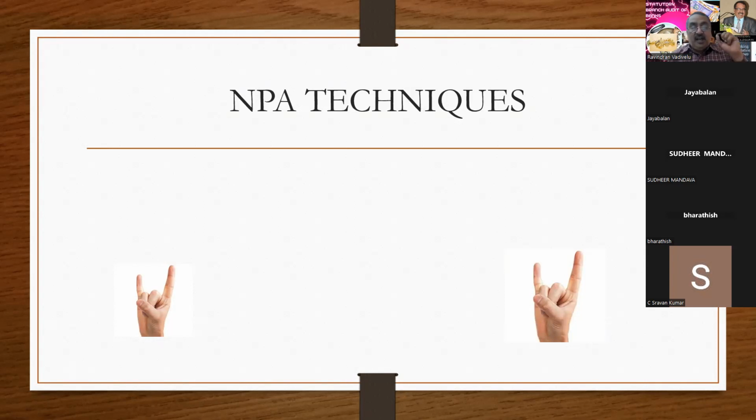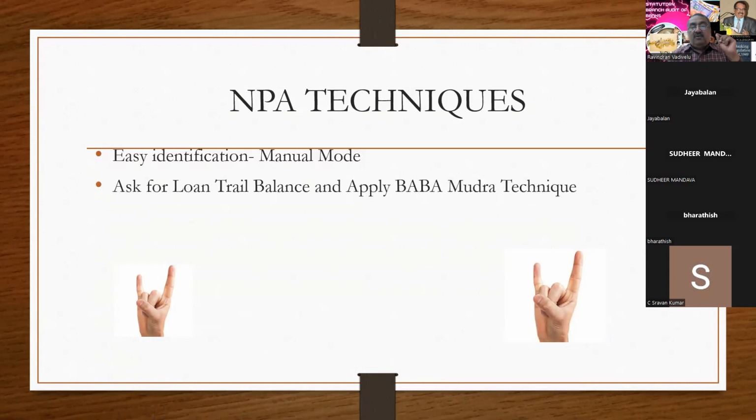Before that, you have to ask for the loan trial balance. Easy identification is a manual mode. You have to ask for the loan trial balance, then apply Baba Mutra. When they generate the statement, it may run into some 700 pages or 800 pages. When they run the system, you ask them to exclude the jewel loan and ask the branch to produce the loan trial balance. So in that trial balance, you can find all the figures from date of opening the branch till today, and you put your left hand finger on the date of loan and due date of the loan.